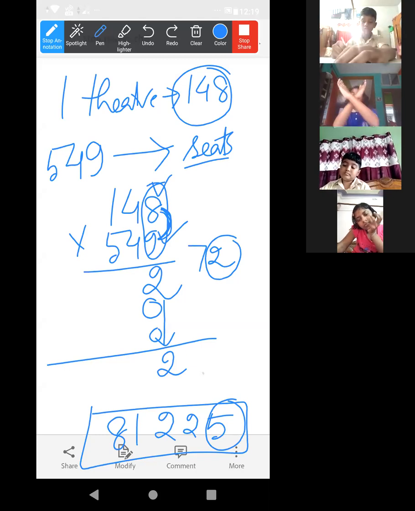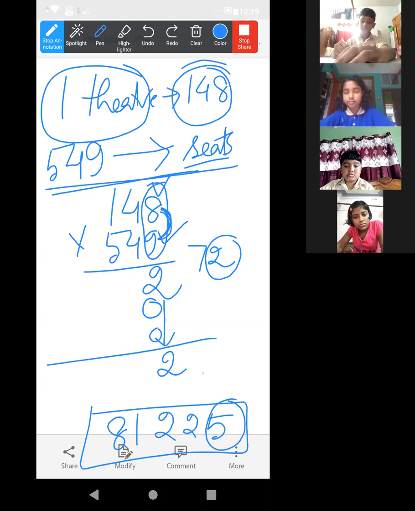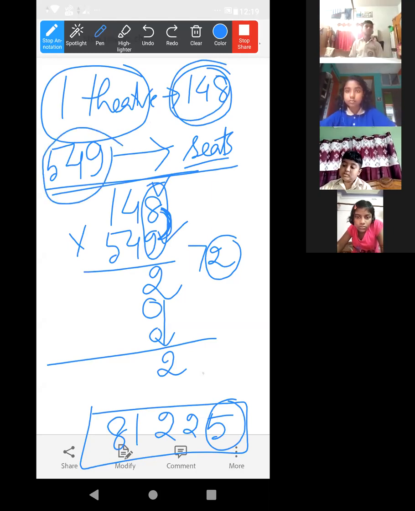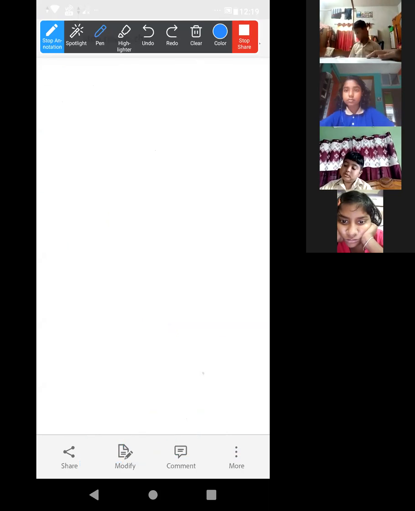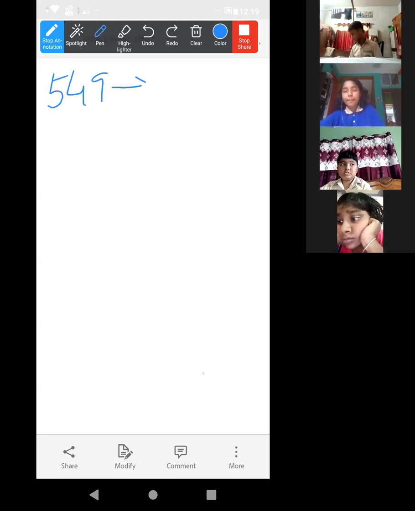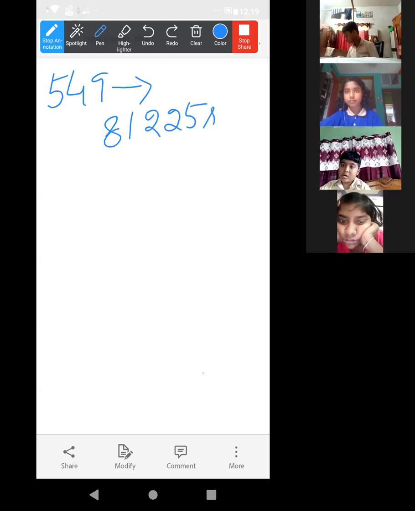Okay, I am explaining again. Look at the board. First one, this one understood. In one theater, 148 seats are there. Then in 549 theaters, how many seats will be there? Multiplication, this one understood too. Now the answer is given in the book. In 549 theaters, there are 81,225 seats. So we have to check whether this one is correct or not.